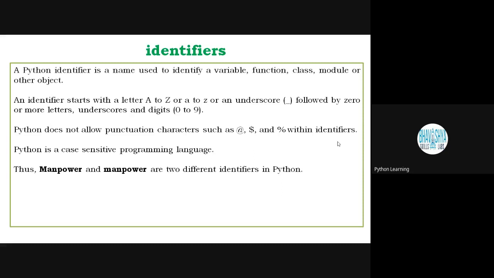Now, Python is a case-sensitive programming language. I think some languages are not case-sensitive, similar to HTML. HTML is not a case-sensitive language. Maybe you can identify some more languages which are not case-sensitive, but Python is case-sensitive. Suppose I am writing manpower and Manpower. Here capital M is there, here small m is there. Both are different identifiers in Python.